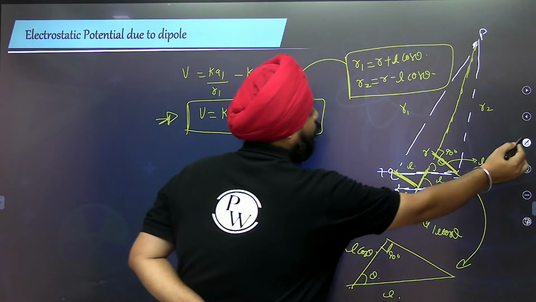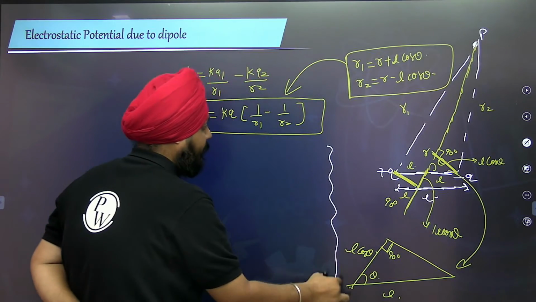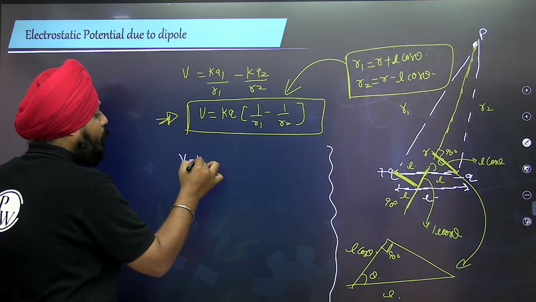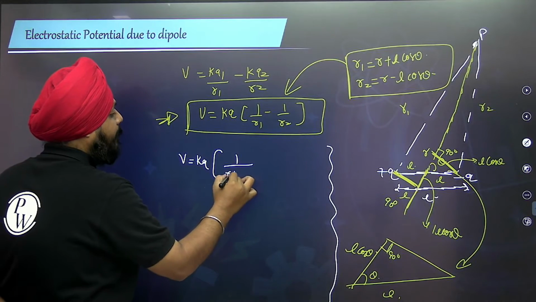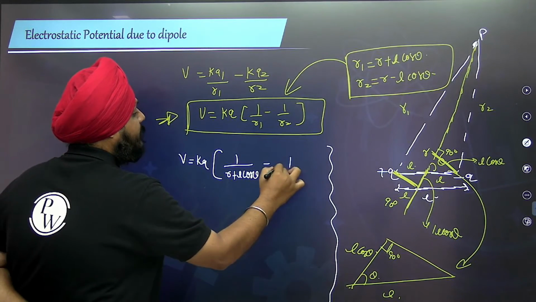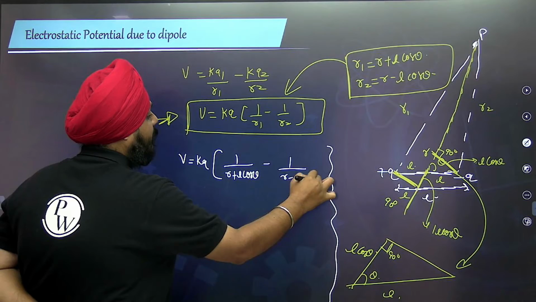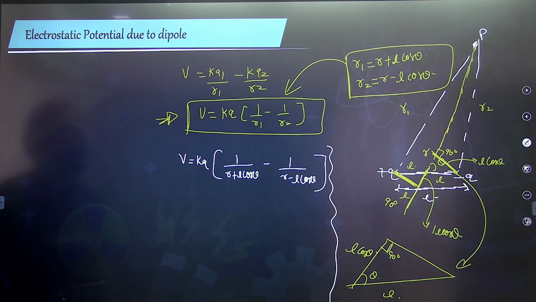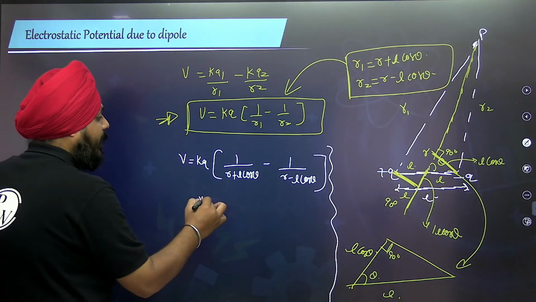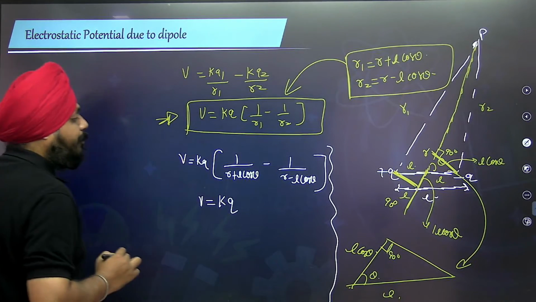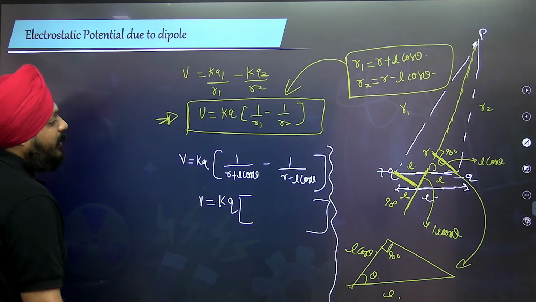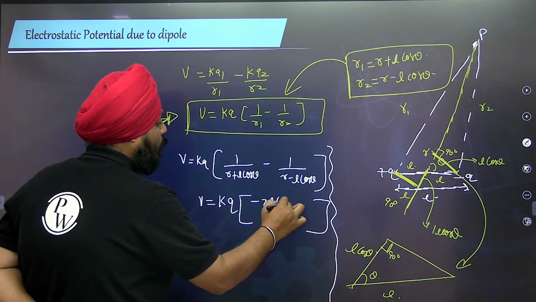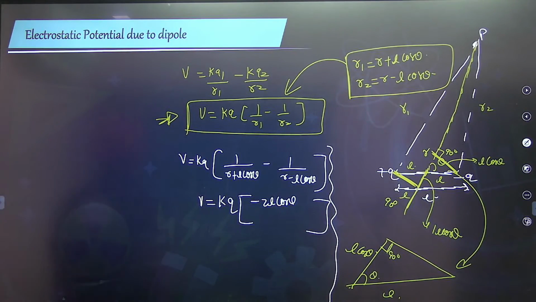Finally, V is equal to K Q times 1 by R plus L cos theta minus 1 by R minus L cos theta. Evaluating this, V is equal to K Q times minus 2L cos theta over the denominator. I heartily apologize for that.